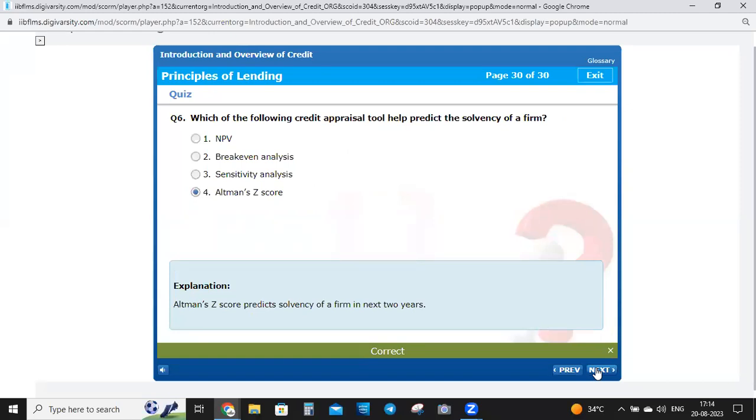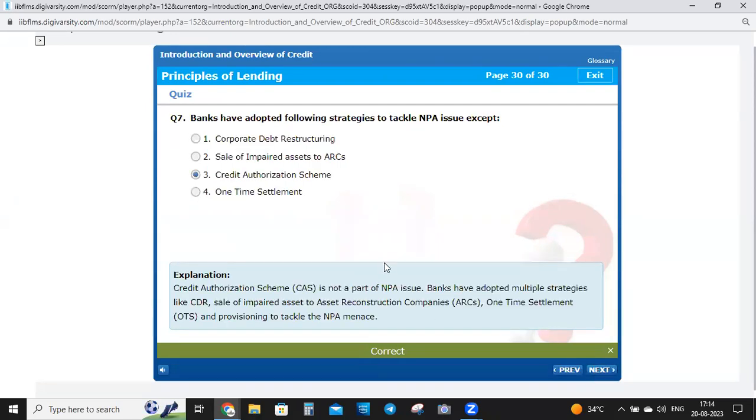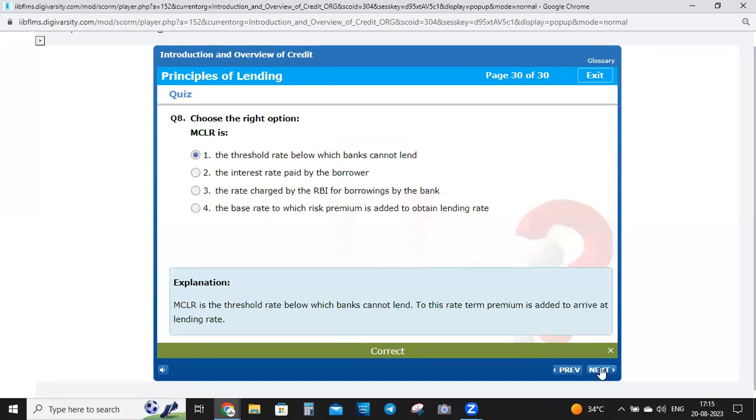Okay, which of the following? Altman score predicts solvency of a firm in the next 2 years. This is a very important point. Okay, credit authorization scheme is not a part of NPA management. Okay, so banks have adopted multiple strategies like CDR, sale of impaired assets, one-time settlement, provisioning to tackle NPA. And this eighth one is MCLR. MCLR is the threshold rate below which banks cannot lend. Okay, so to this rate, term premium is added to arrive at the lending rate.